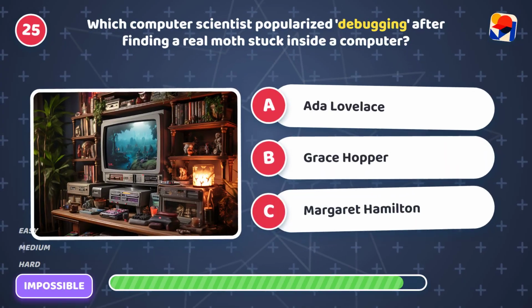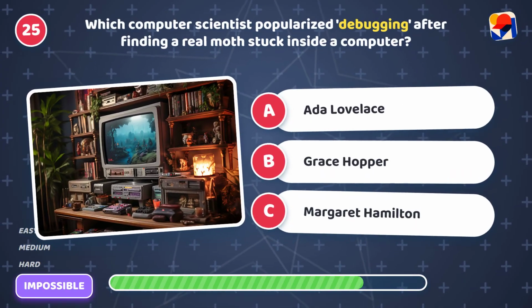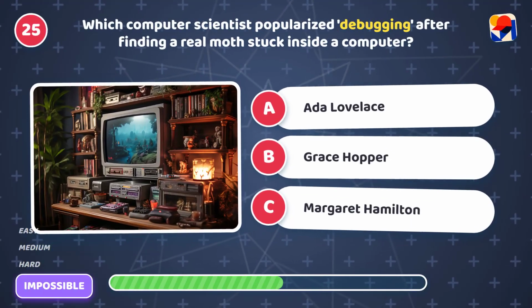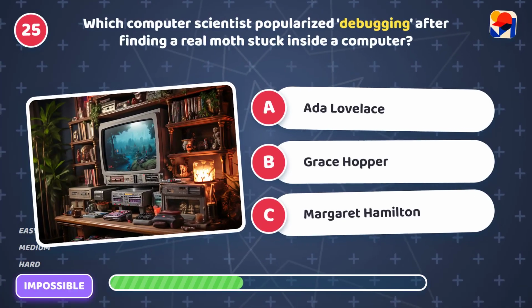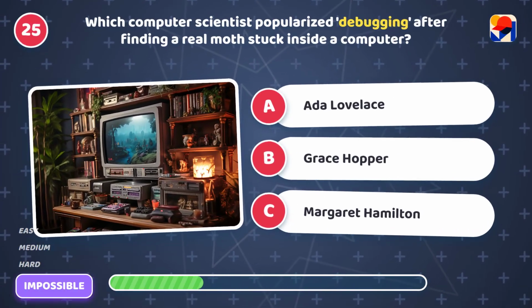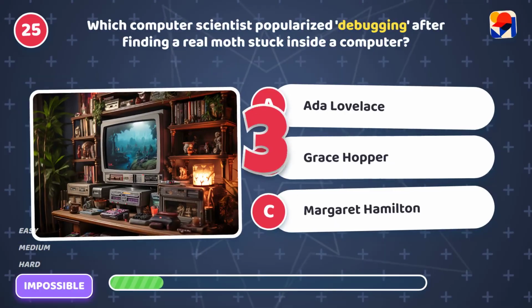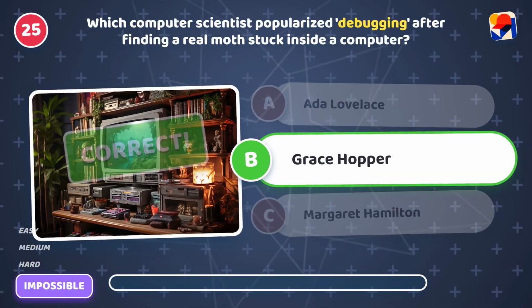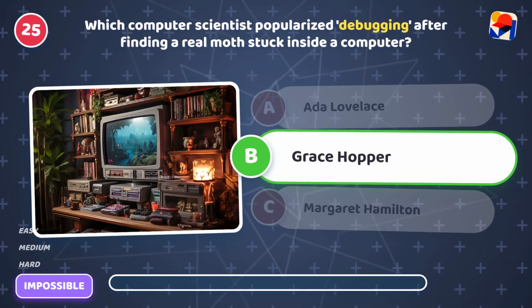Which computer scientist popularized debugging after finding a real moth stuck inside a computer? Is it A, Ada Lovelace, B, Grace Hopper, or C, Margaret Hamilton? It's B, Grace Hopper. She found a real computer bug.